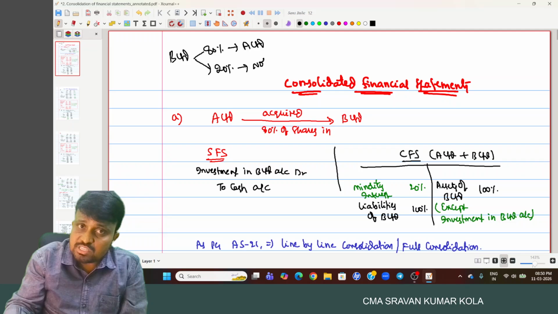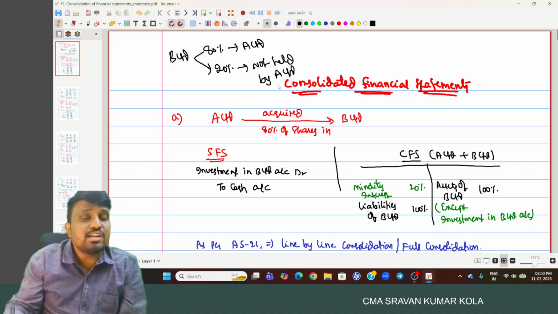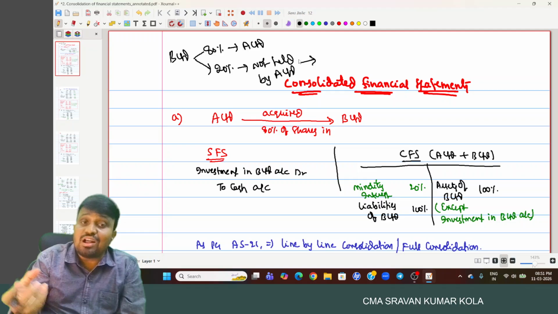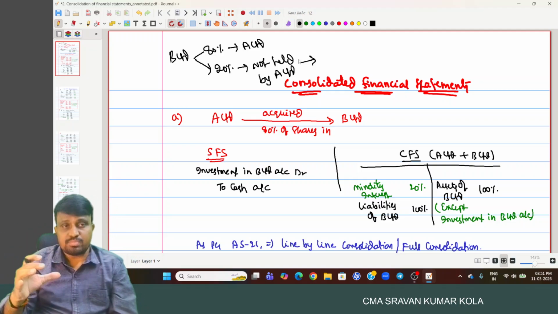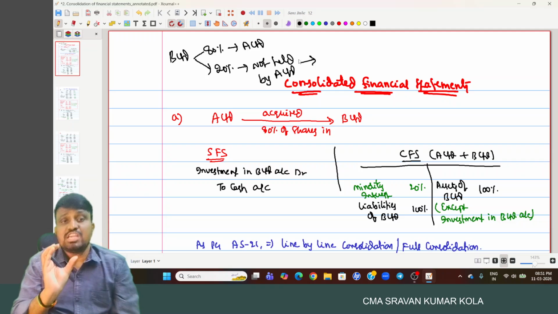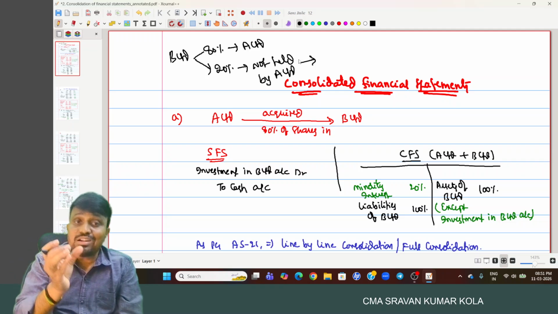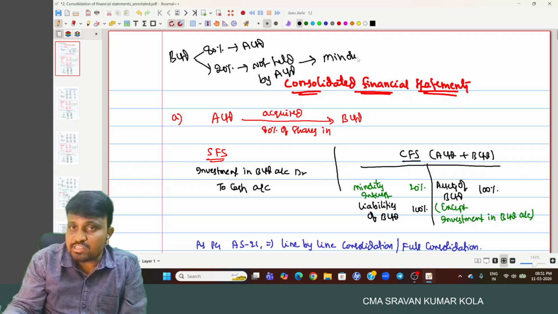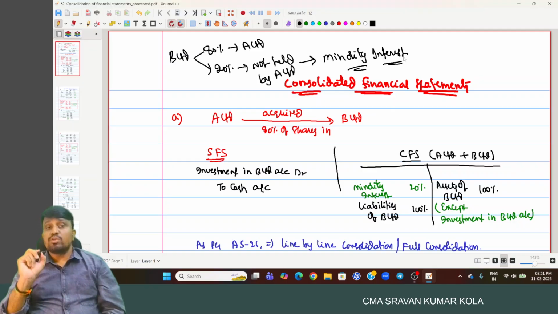This 20% is not held by A Limited. The portion of the equity shares which is not held by the parent company is called minority interest.